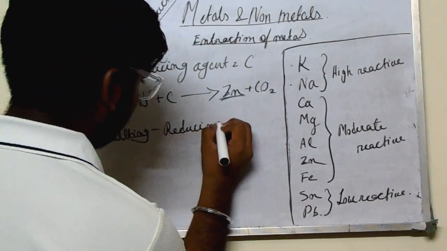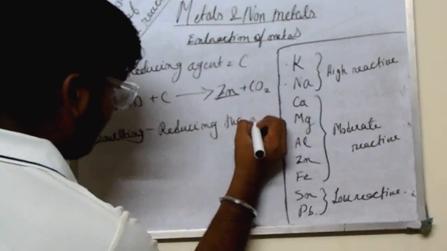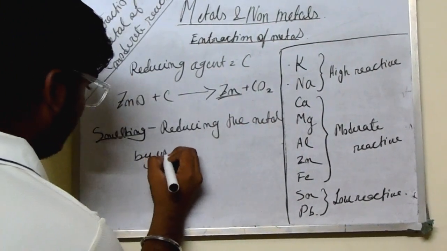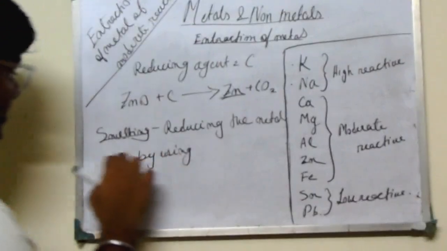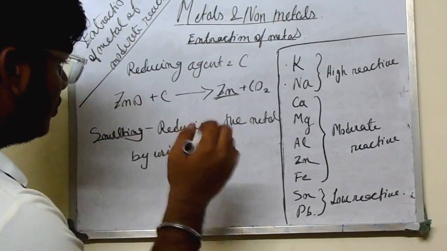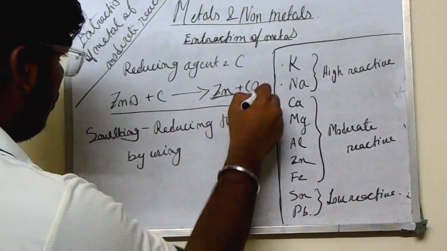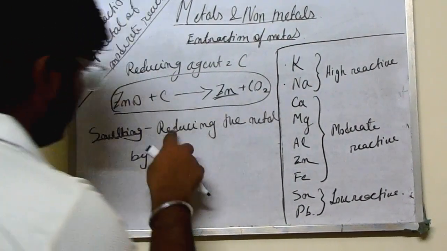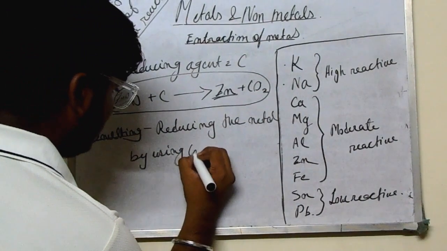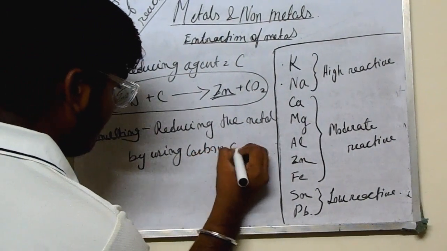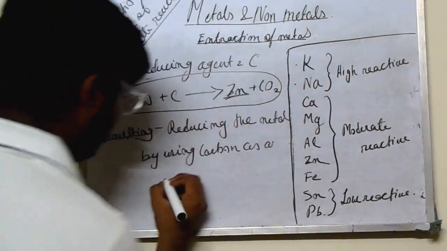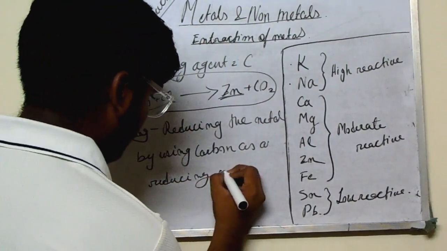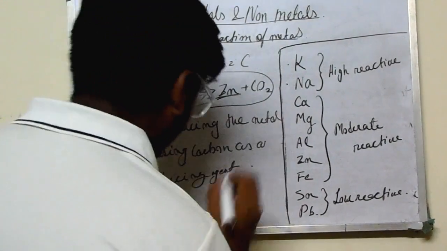Reducing the metals by using carbon as a reducing agent. The process of smelting took place in this whole reaction because we have used carbon as a reducing agent.